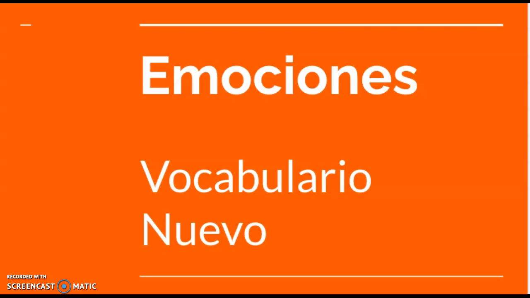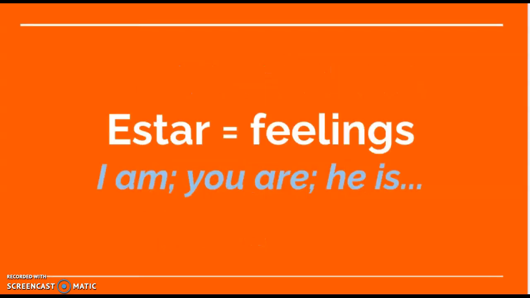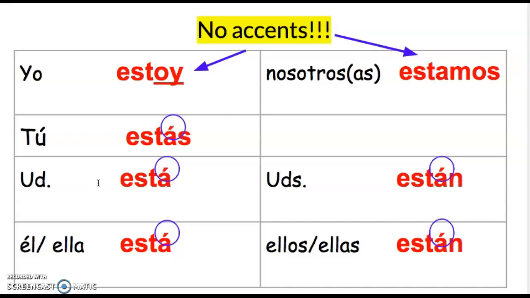So we're going to be talking about emociones, and to do this, we need the verb estar. Estar is used for feelings. It's to say I am, you are, he is. So conditions that change. The verb estar is an AR verb. You'll notice it follows a pattern that's very similar to the verb ir, to go. It looks a lot like voy, vas, va, vamos, and van.